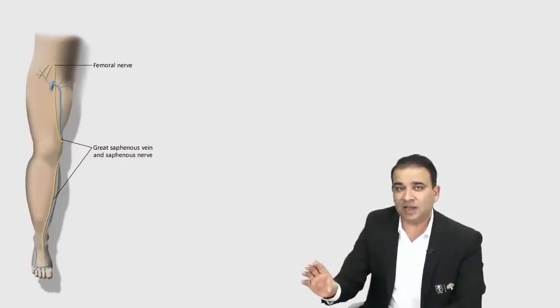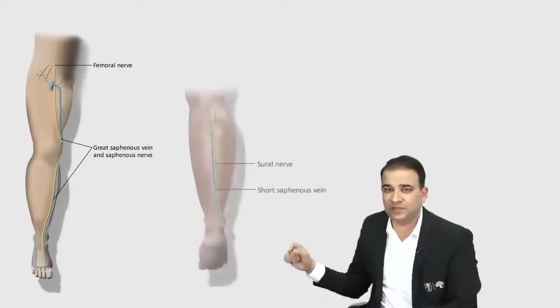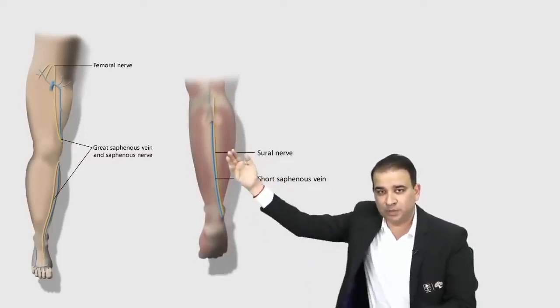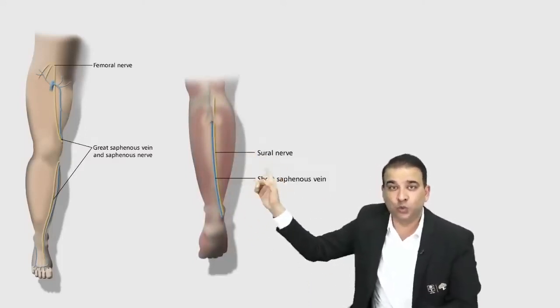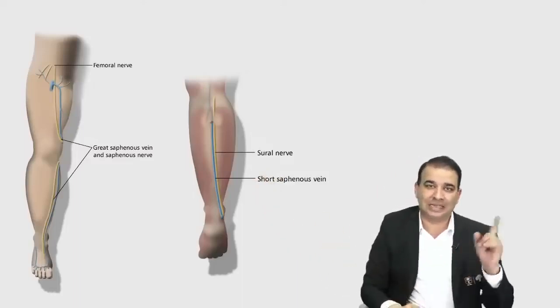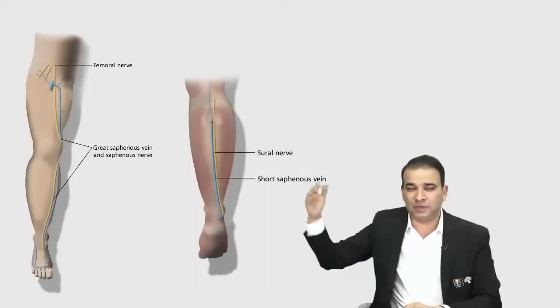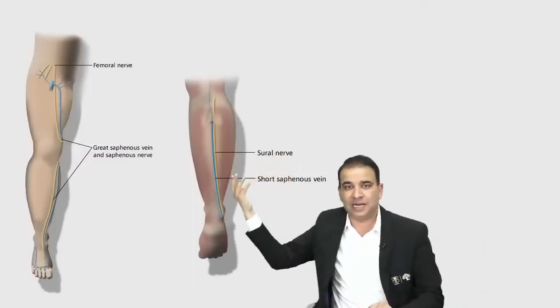But if you take a graft from the small saphenous vein, which drains into the popliteal vein, it is present toward the posterior lateral side here, and that runs with the sural nerve. The sural nerve is formed by the tibial nerve and the common peroneal nerve. That sural nerve supplies the skin on the posterior lateral side of the calf here.